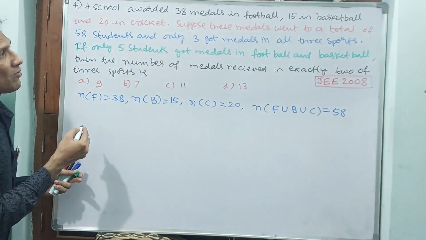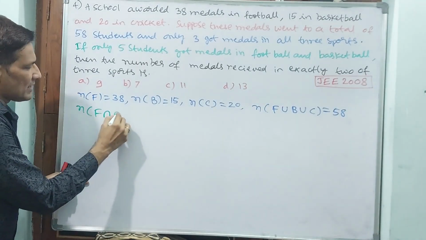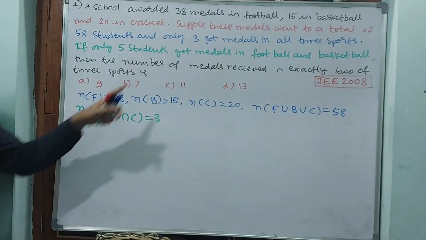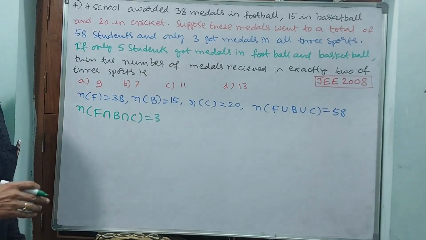Only 3 got medals in all 3 sports. All 3 sports they have got means, shall I write like this? They have got football and basketball and cricket. Only 3. Okay? Only 3 got all 3 sports.